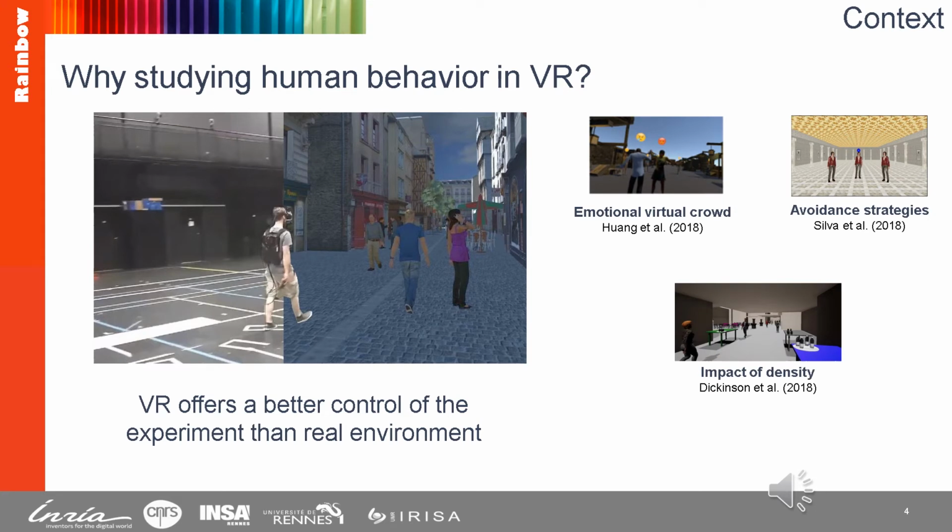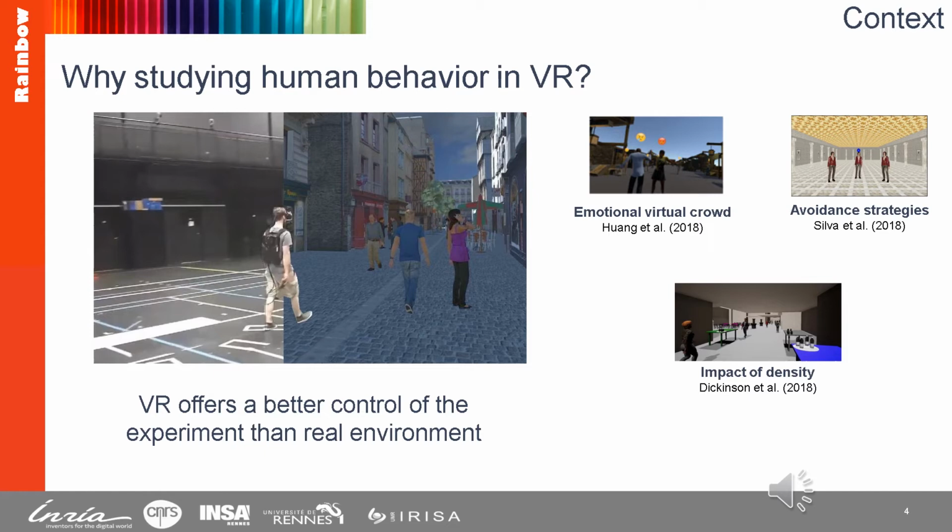So in our work, we are interested in studying gaze behavior in VR, and in the past few years there have been more and more studies on human behavior in VR. The reason is that it gives a more accurate control of the experimental conditions and factors. It will also ease the exact replication of a stimulus for each participant, and in our case, it will provide a better control of the relative motion of all the different agents that compose the dynamic environment, which would be very difficult to achieve in real conditions.